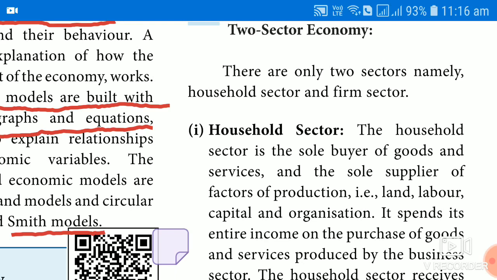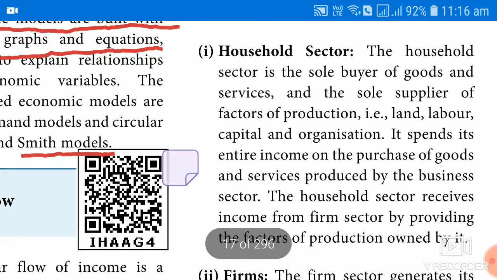When you speak about the household, they play a dual aspect. They are considered as factors of production, and they are also acting as a consumer. They are considered the sole supplier of factors of production on one side, and on the other side they are also called which one? Consumers. So the household sector plays two important roles. The household sector is the sole buyer of the goods and services. That is one role.